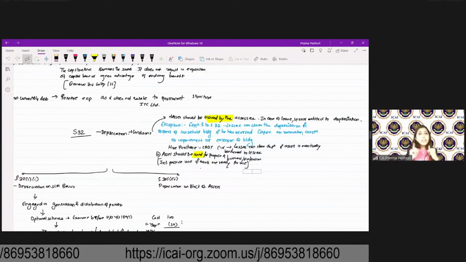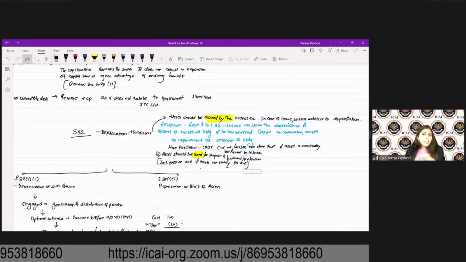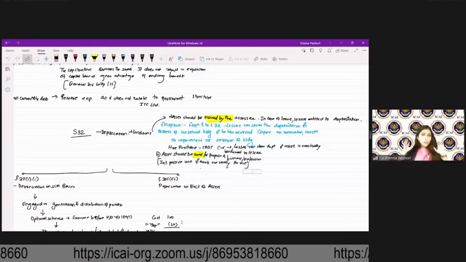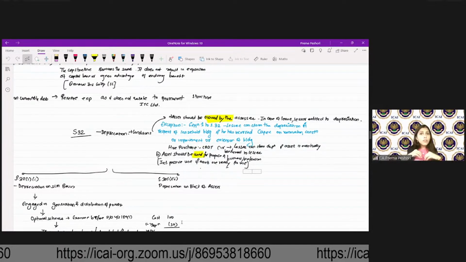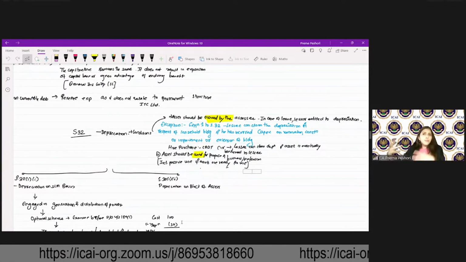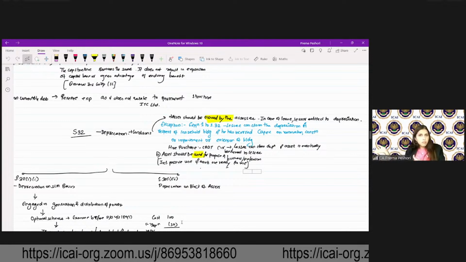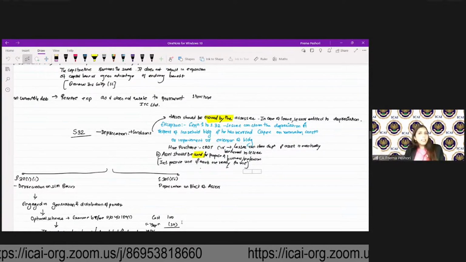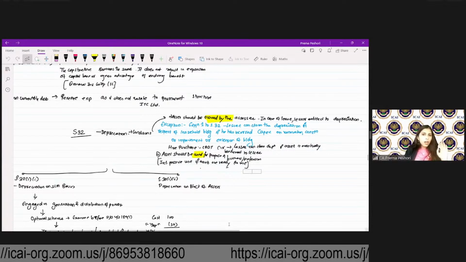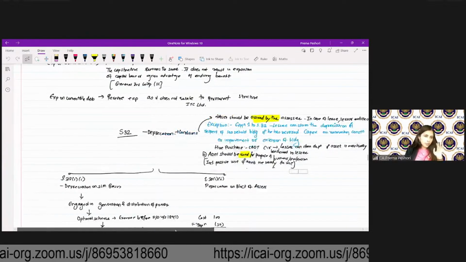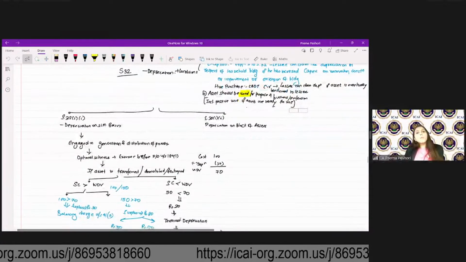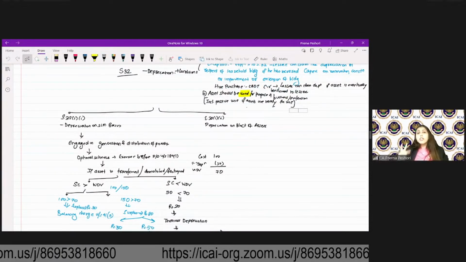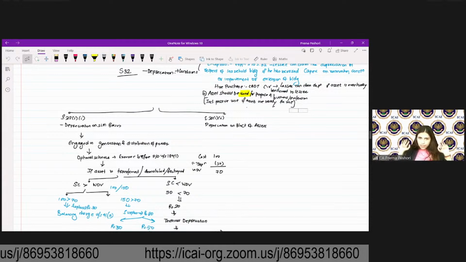What is the second condition? First, the asset should be owned by the assessee. Second, the asset should be used for the purpose of business or profession, including passive uses allowed. So if the assets are not put to use but ready for use, for example, spare inverters or generators which are kept, not put to use, but ready for use, that would also be eligible for the claim of depreciation. Then 32.11 is depreciation on SLM basis for the generation and distribution of power. 31.2 is the depreciation on block of assets.